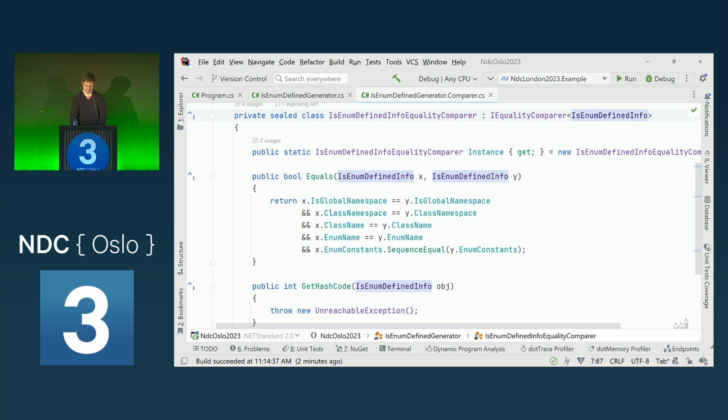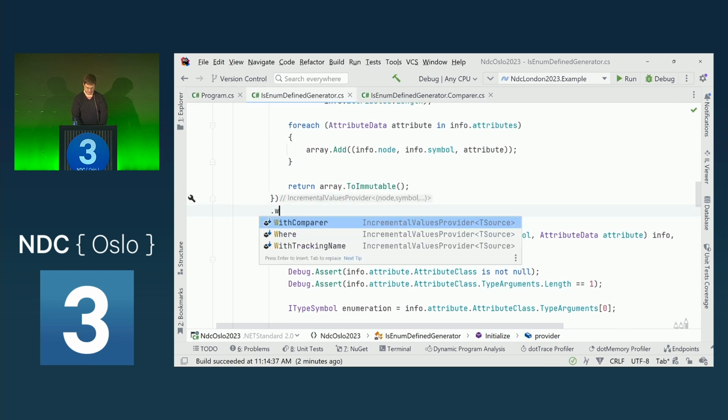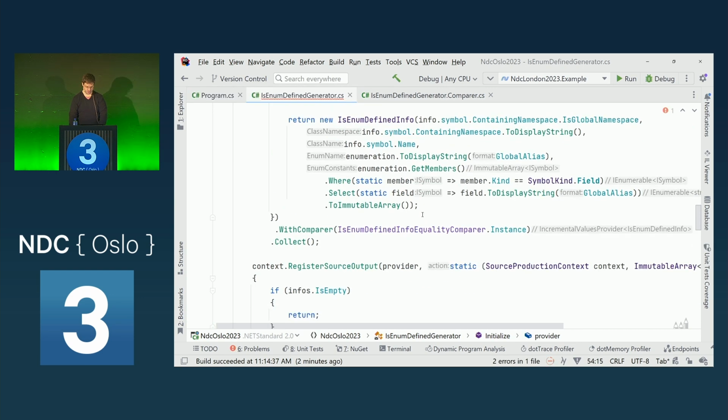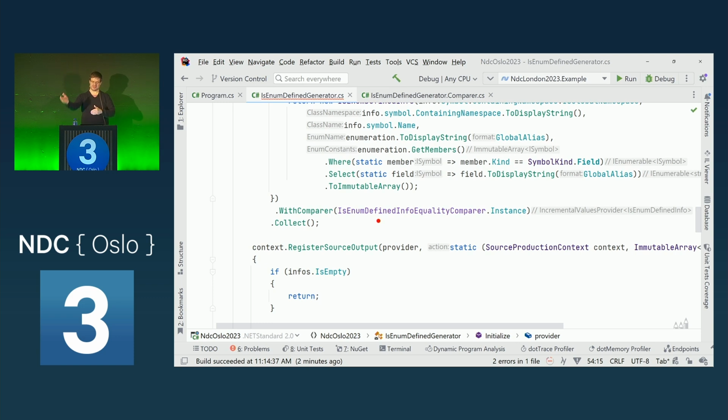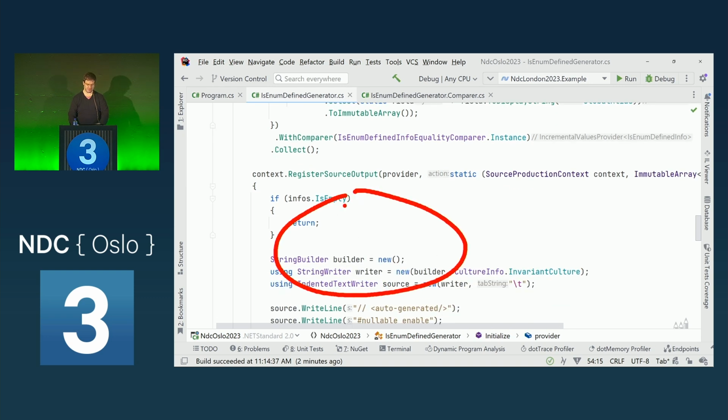This is what it did here, which is basically just equaling all of the members, and on the array there's a sequence equal. And after every step of the pipeline, we could add .WithComparer and add our own comparer in, which now means that in the first step, everything gets created anew, and in a subsequent step, if nothing relevant has changed in this record that we create as a flow state, then the pipeline halts and doesn't invoke the new source code again, so it doesn't get emitted.